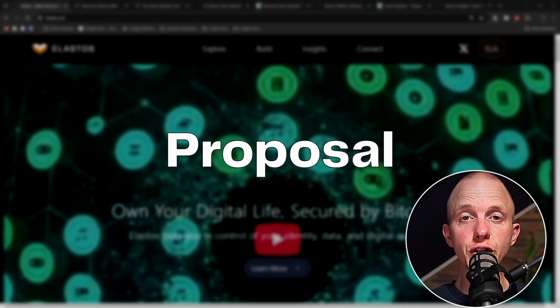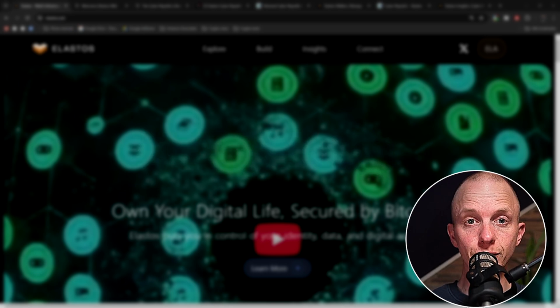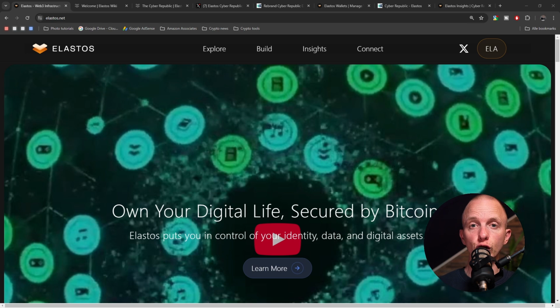Idea, suggestion, proposal, funding. Welcome to the Elastos DAO. You may have heard of us under our old name, which is Cyber Republic. Same community, same on-chain rules, just a cleaner name that matches the rest of the Elastos smart web.